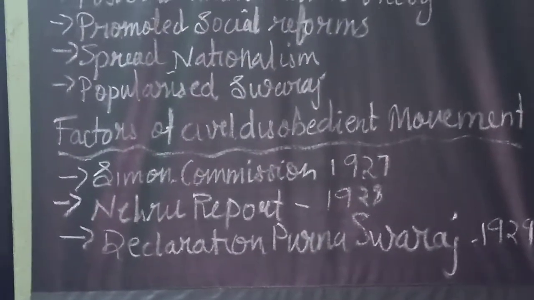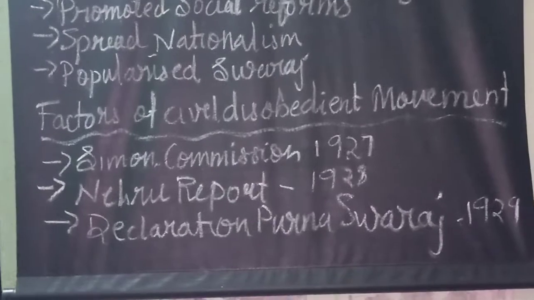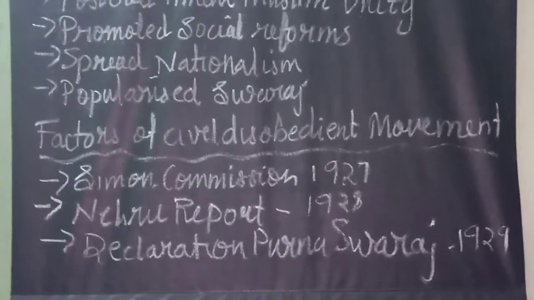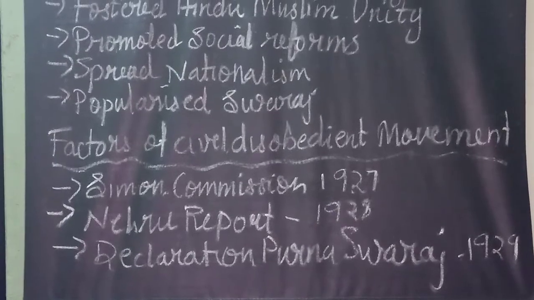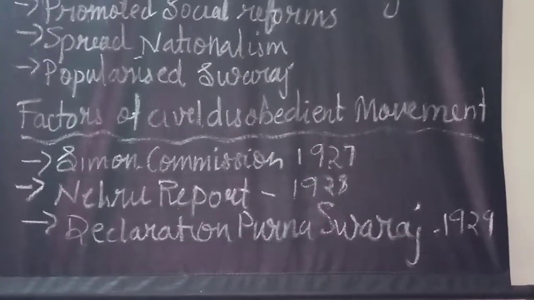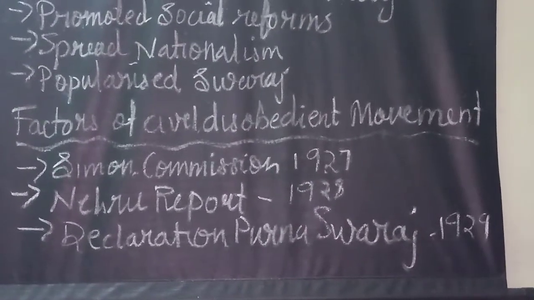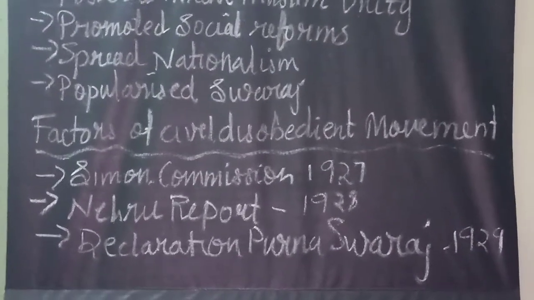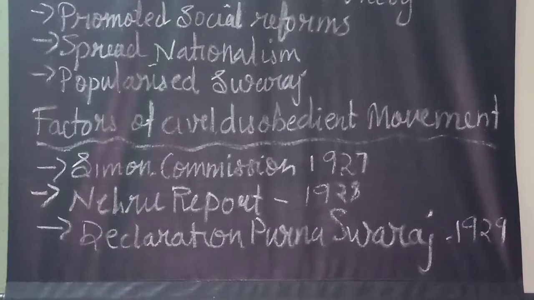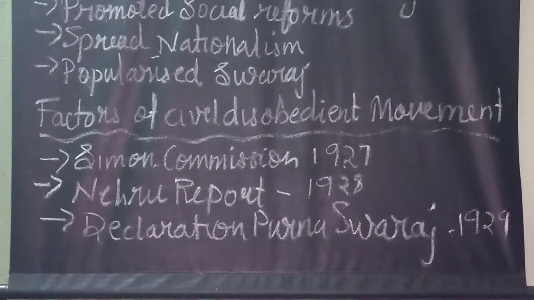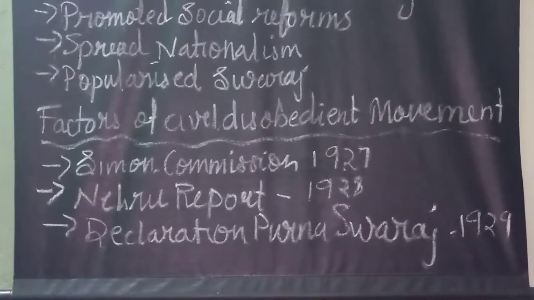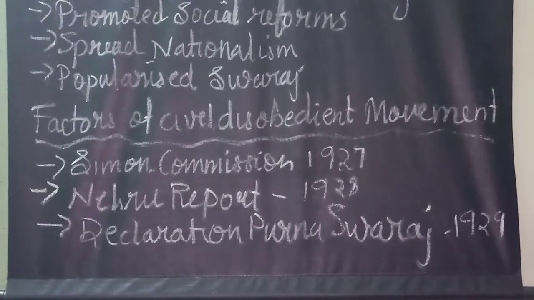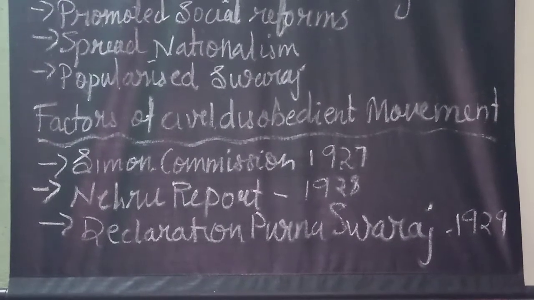So at the Madras session in 1927, the Congress met in Madras under the leadership of Dr. Ansari. The National Congress members decided to boycott this commission at every stage, in every form, and the Muslim League and Hindu Mahasabha also supported this Congress decision.